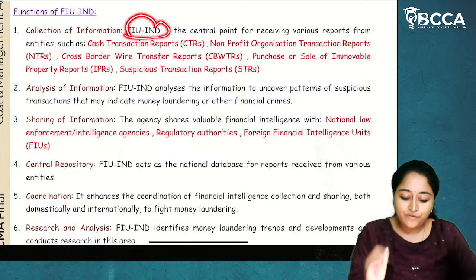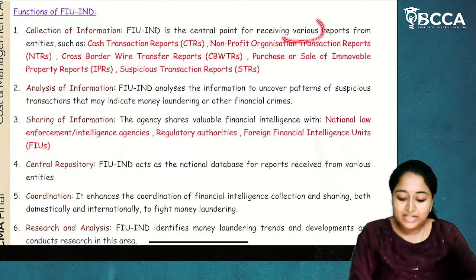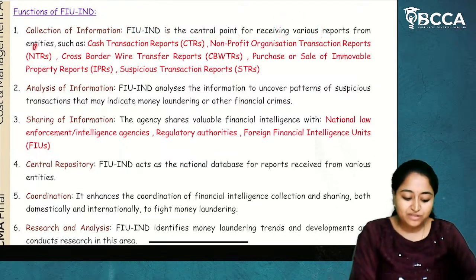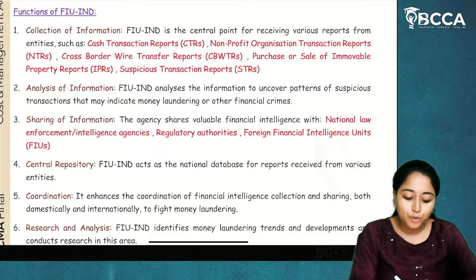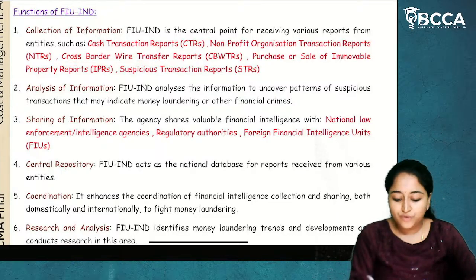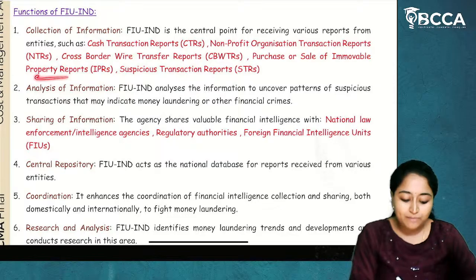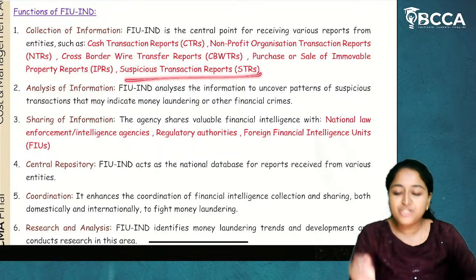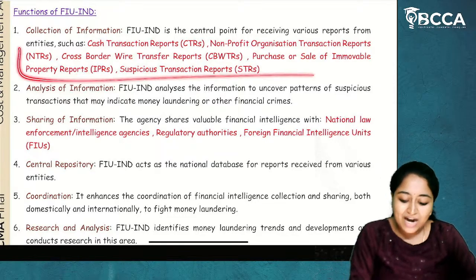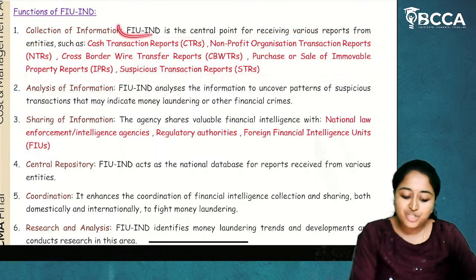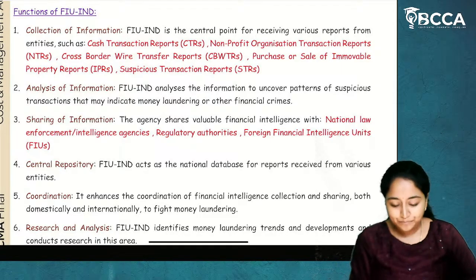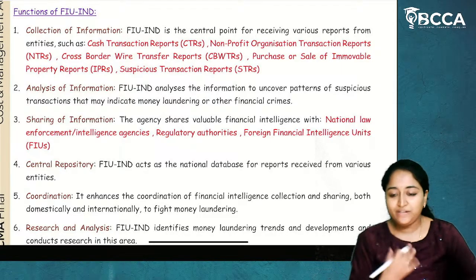Financial Intelligence Unit of India is a central point for receiving various reports from entities such as cash transaction report, non-profit organization transaction report, cross-border wire transfer report, purchase or sale of immovable property report, suspicious transaction report. So these are the different transactional reports that will be collected by the Financial Intelligence Unit of India. So what they do, they'll collect information.